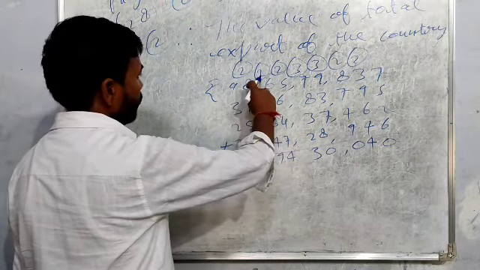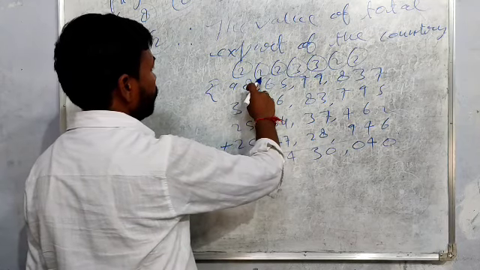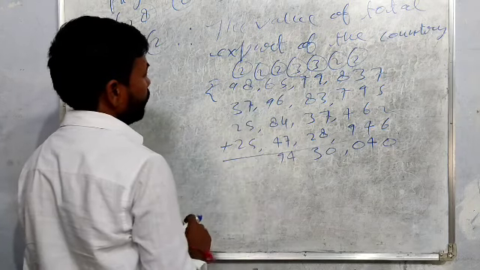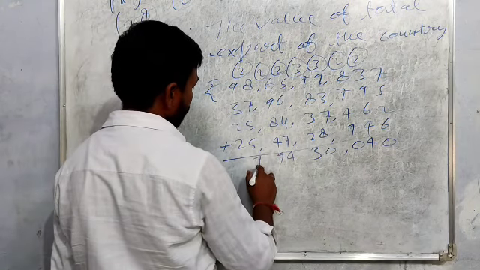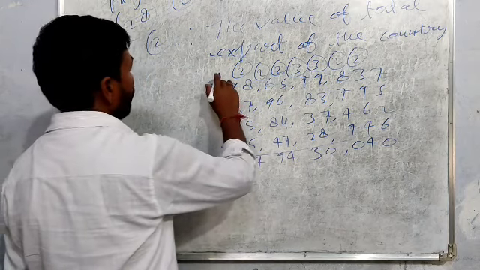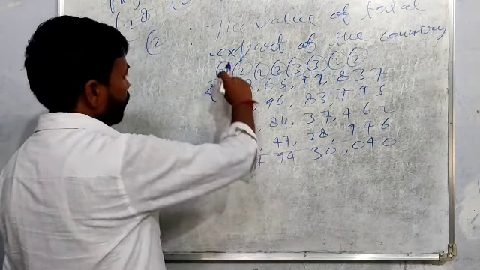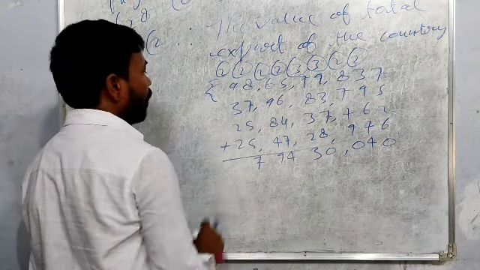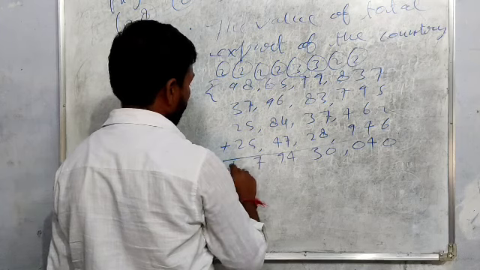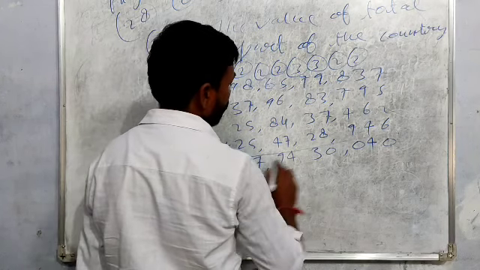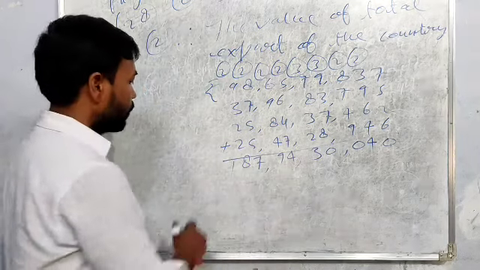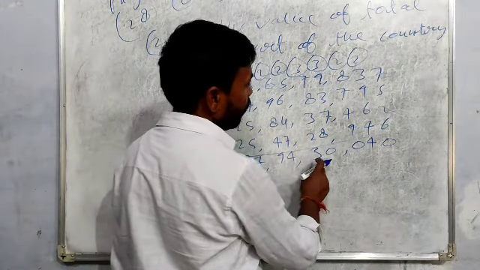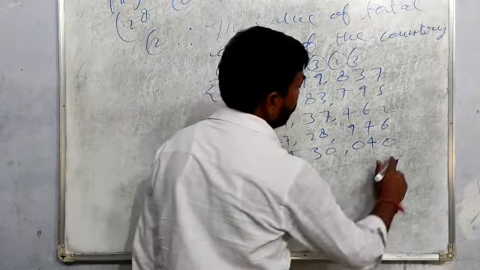8 and 2, 10. 10 and 7, 17. 17 and 10, 27. 2 is carried again. 2 will be added to this column. 9 and 2, 11. 11 and 3, 14. 14 and 4, 18. So the answer you can write: 187 crore rupees, 94 lakh 30,040. So this will be the answer.